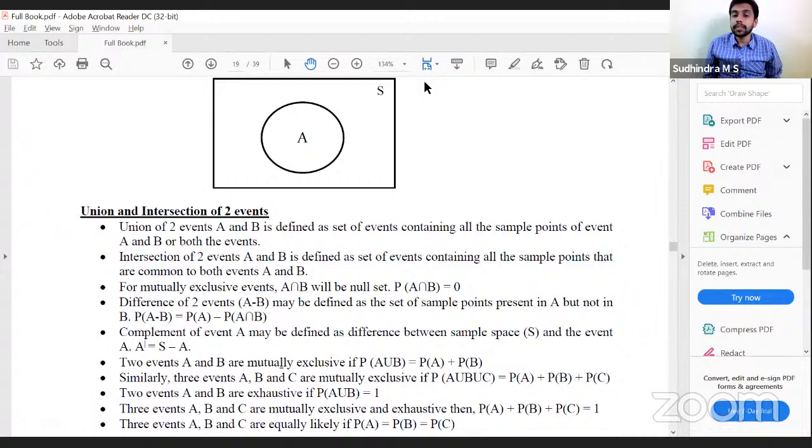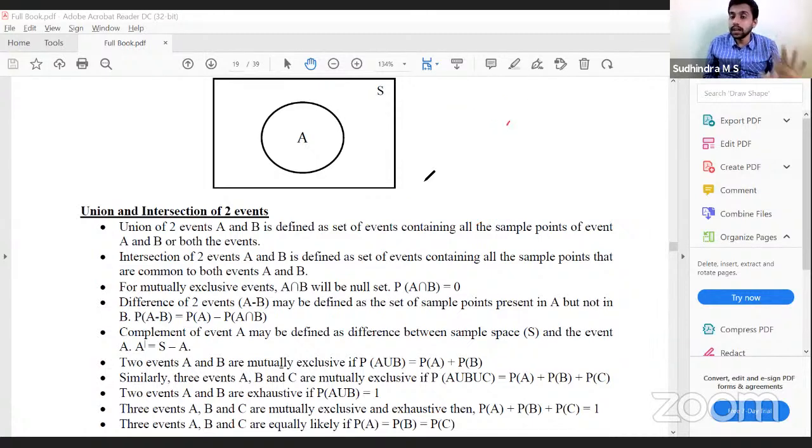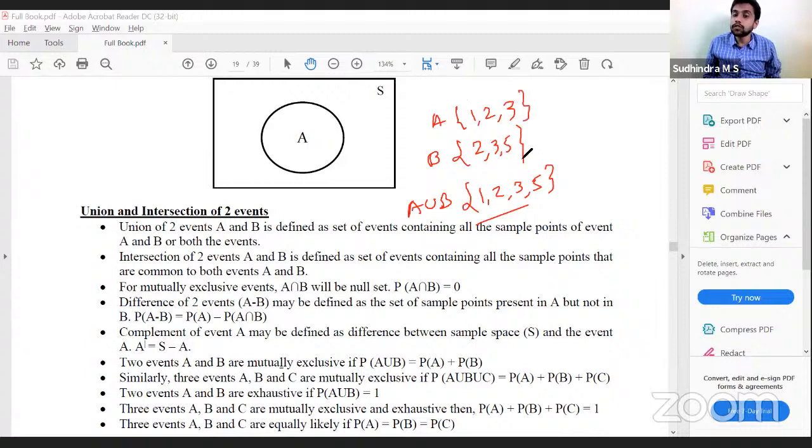What is union? Union is considering all the points of A and B. So A union B would be all points of A and B. If A is 1, 2, 3 and B is 2, 3, 5, what would be A union B? 1, 2, 3, 5. All the points included in A and B would be considered in A union B. Whereas intersection is common points. So here, if A is 1, 2, 3, B is 2, 3, 5, what would be A intersection B? 2, 3. Common points. That is union and intersection.